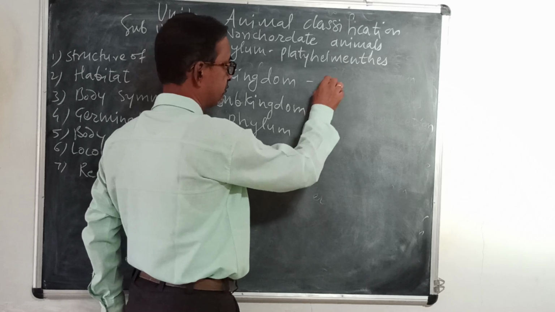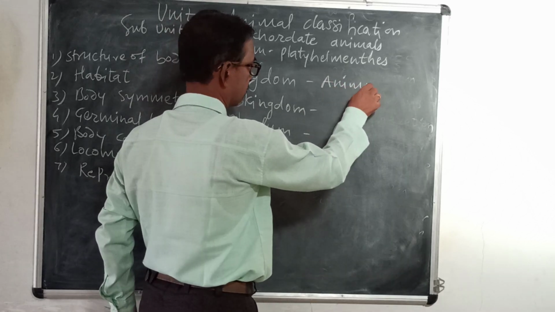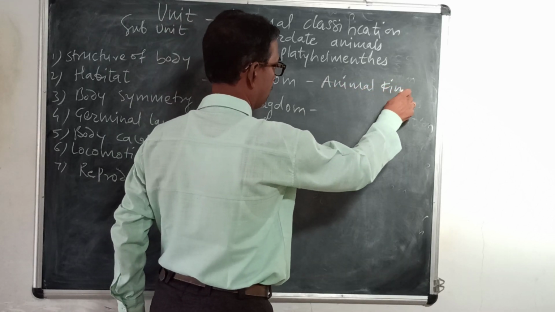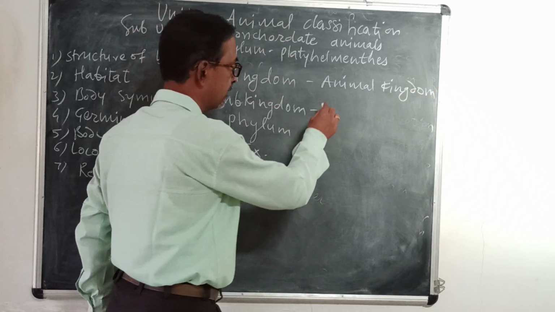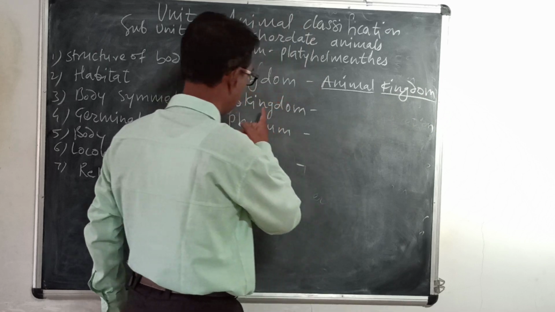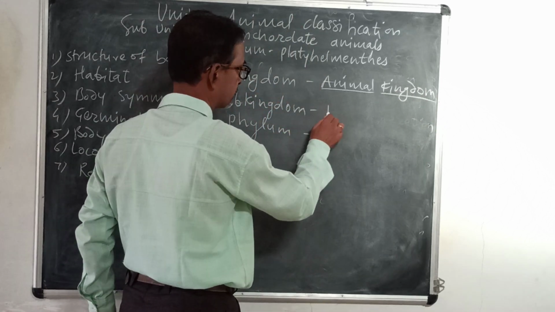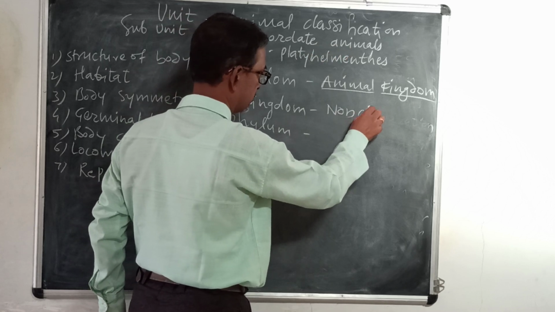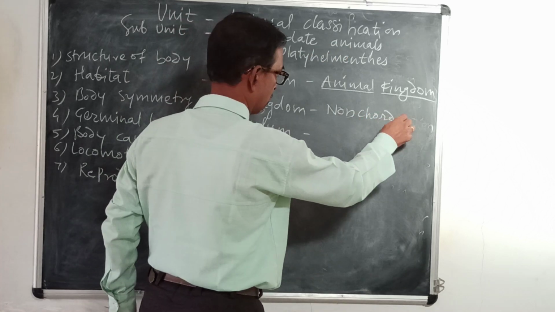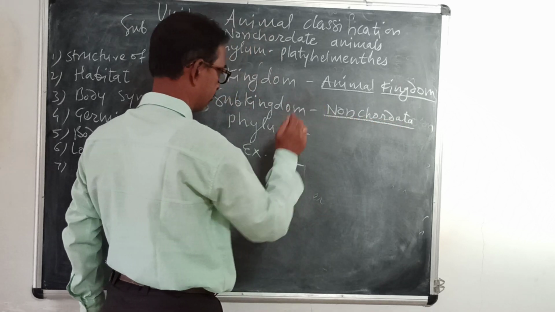So kingdom: animal kingdom, underline. Then subkingdom: non-chordata animals.